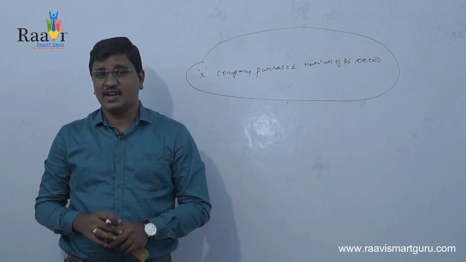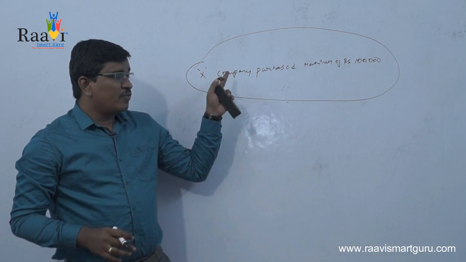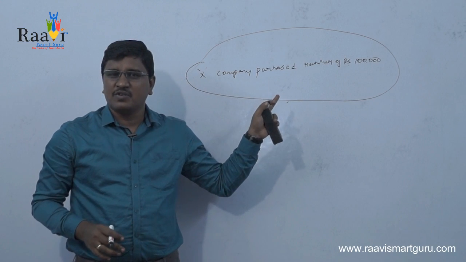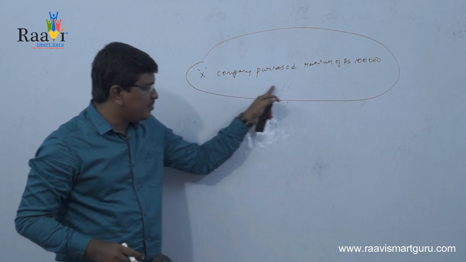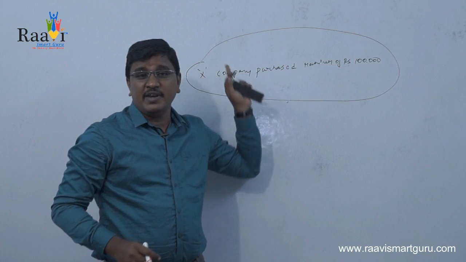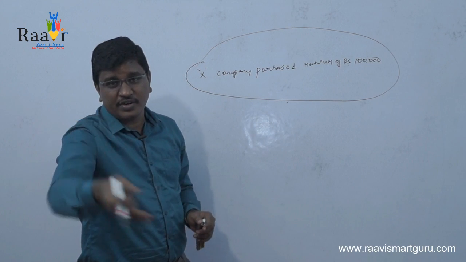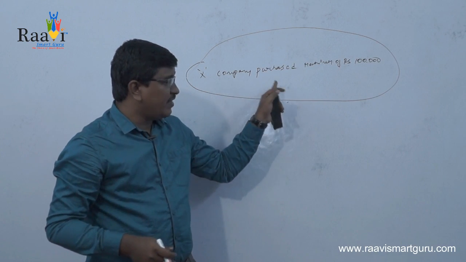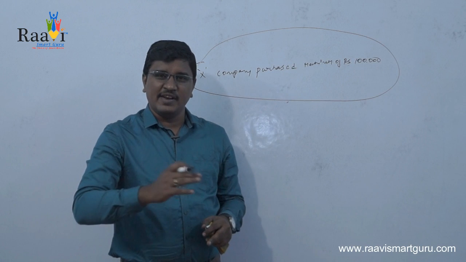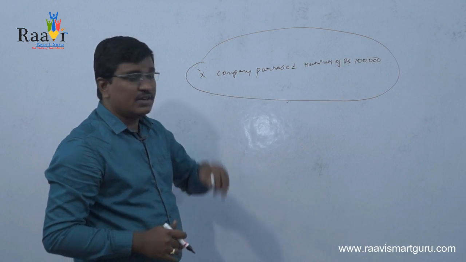This is a business transaction. Now this dual aspect concept says that this business transaction will have two effects on your accounts. We'll see in what way it will affect.